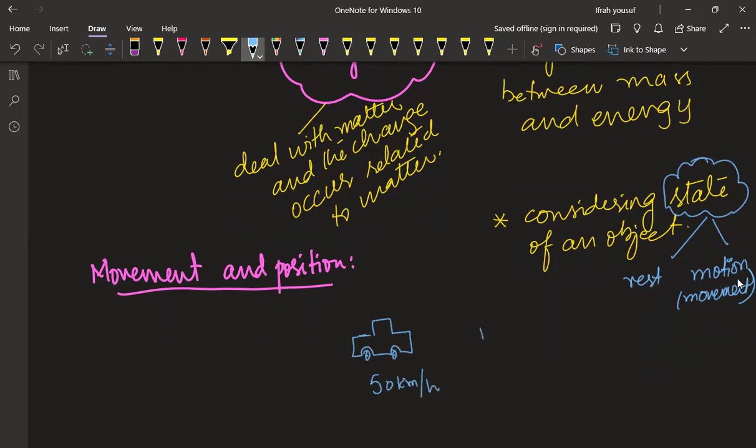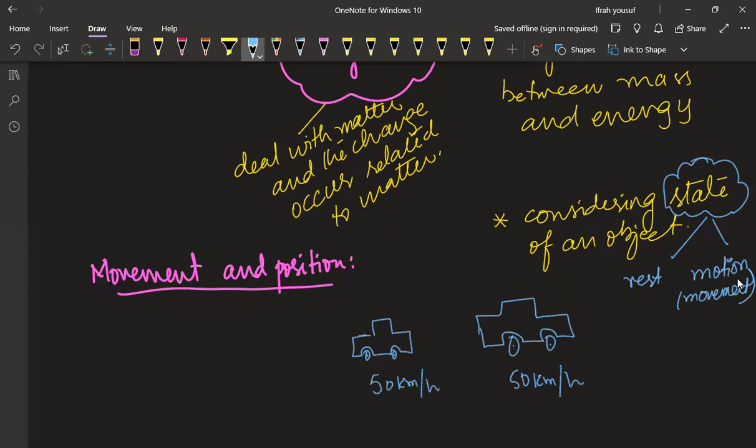Another car is also moving at 50 km per hour. When they see each other, what are they going to feel? If they're both going at 50 kilometers per hour, both of them will feel like they're not moving. So that means it is the frame of reference.